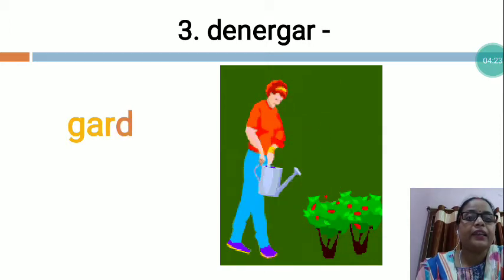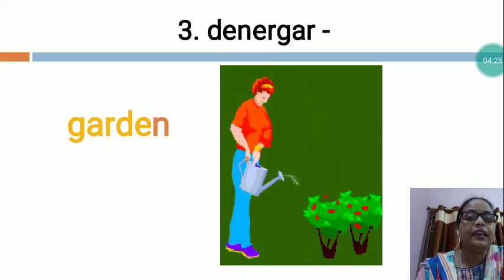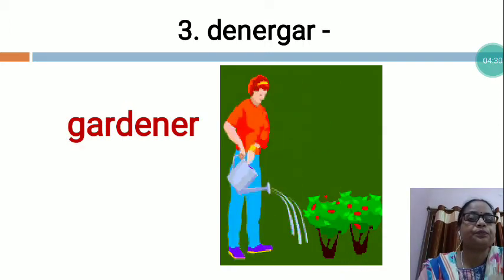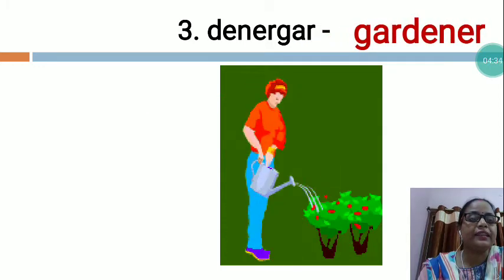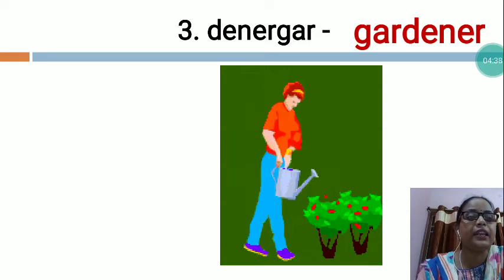Now what is the spelling of the gardener? GARDENER. Gardener. See, my dear students, like this you will arrange and you will write GARDENER.